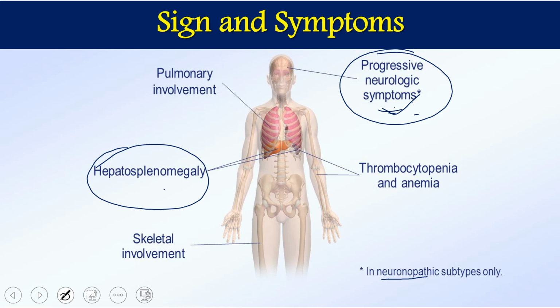Other than these two specific symptoms, we can have thrombocytopenia or anemia, because the spleen is not functioning properly, so it is affected. There is skeletal involvement: bones become porous, degraded and more fragile, and there is pulmonary involvement. So these are the various signs and symptoms.